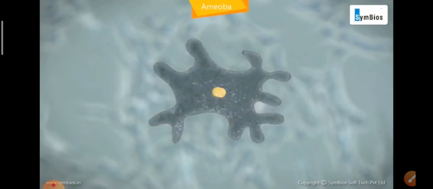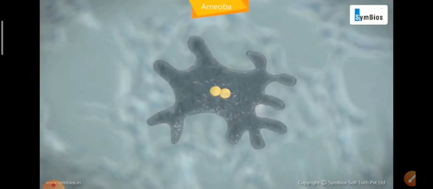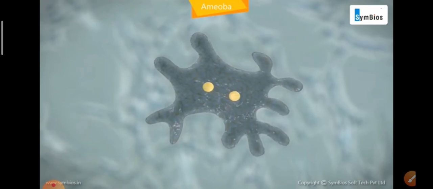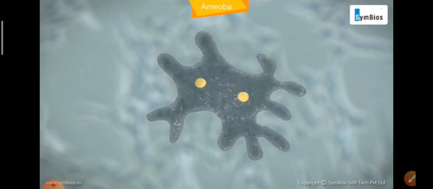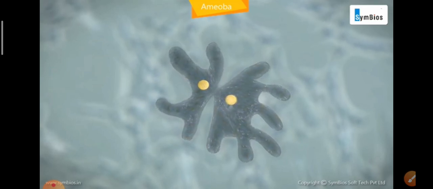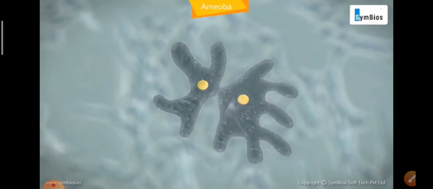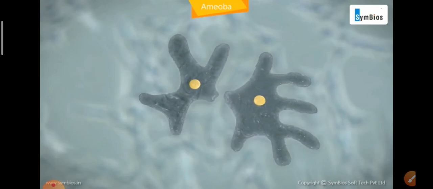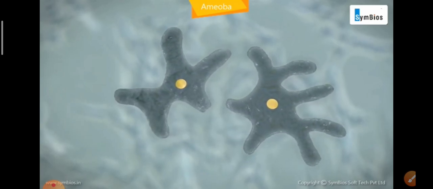There is one amoeba. First nucleus divides into two parts, you can see, and then cytoplasm divides to form two daughter cells, two amoebas. You can see this is fission. All right, now two new amoebas are formed from one amoeba.